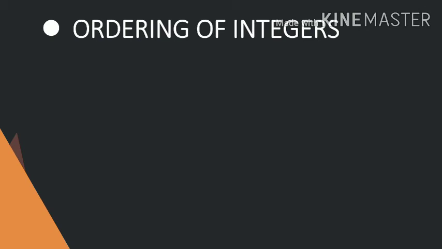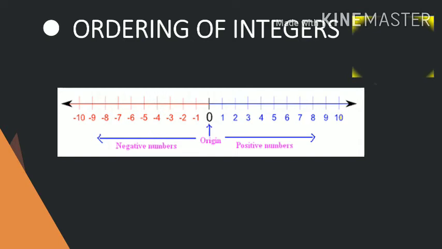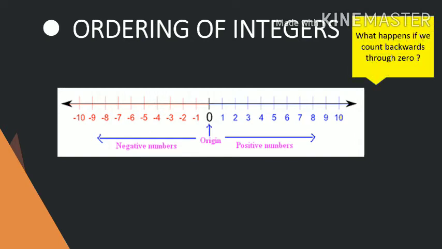Ordering of integers, again. This is the number line. Now I will tell what happens if we count backward through 0. अगर हम 0 से पीछे की तरफ बैकवर्ड चलते हैं तो क्या होता है. जब हम 0 से बैकवर्ड चलते हैं, to the left side, then there are negative numbers in red color, and if we move right side, there are positive numbers in blue color.